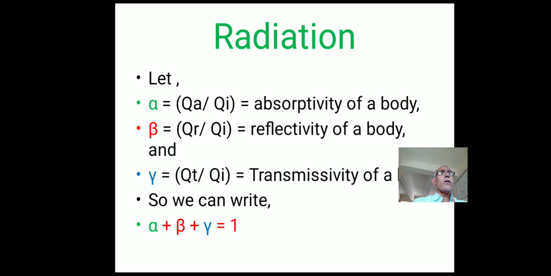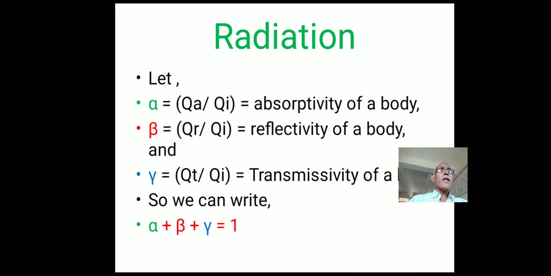So Qa by Qi, absorptivity, is denoted by the symbol alpha. Qr by Qi, reflectivity, is denoted by the symbol beta. Qt by Qi, transmissivity, is denoted by the symbol gamma.